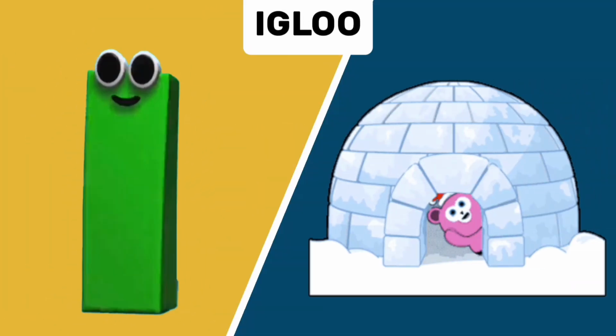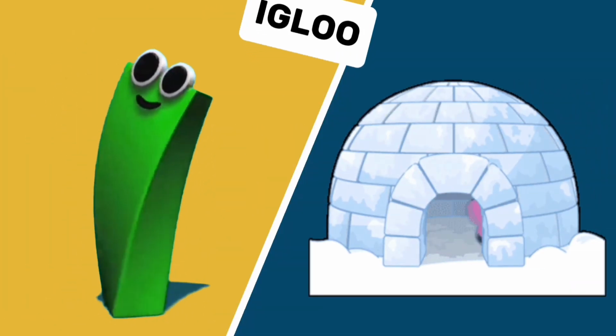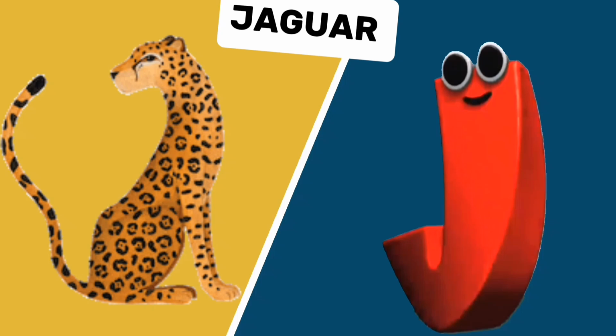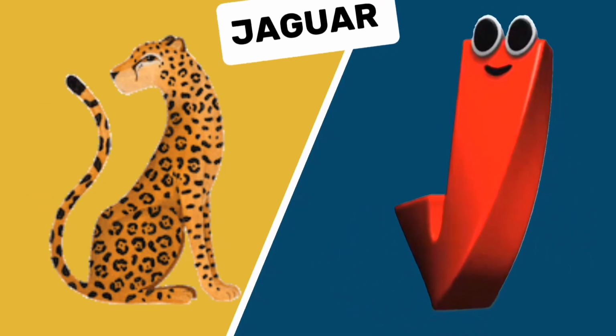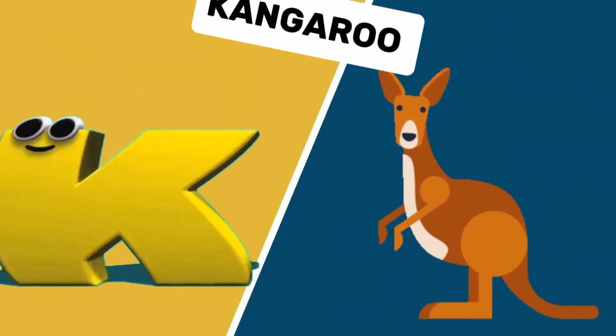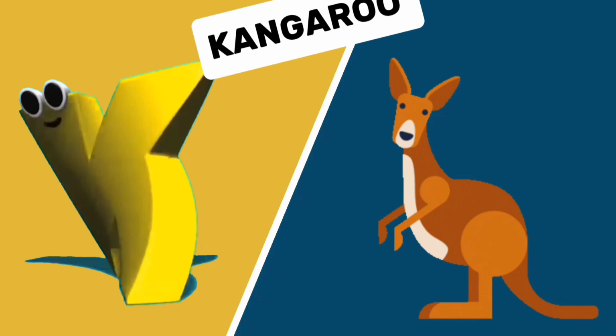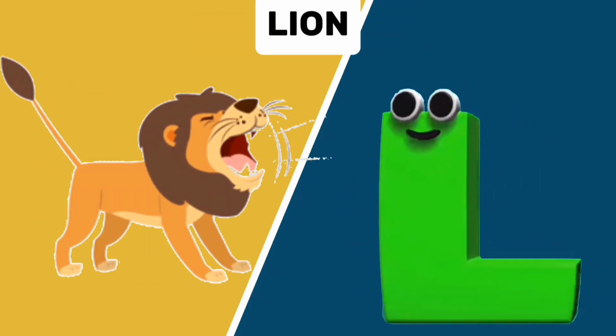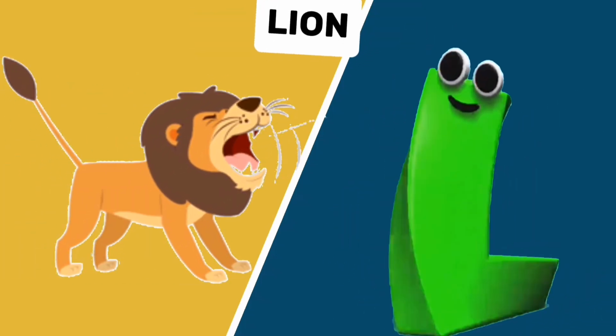I is for igloo, igloo. J is for jaguar, j. K is for kangaroo, kangaroo. L is for lion, l.